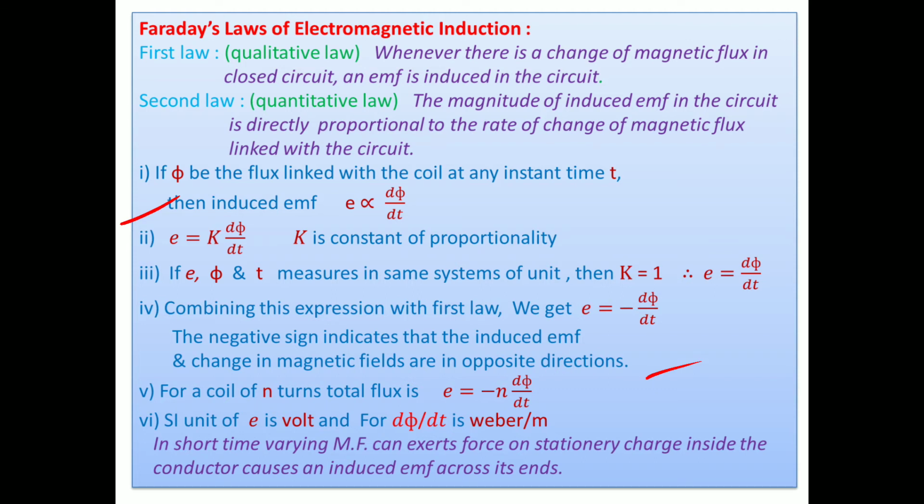For a coil of n turns, suppose we consider a coil of n turns. For 1 turn, you take d phi by dt. But for n turns, you take minus n d phi by dt. The SI unit of E is volt. For d phi by dt, it is Weber per second.